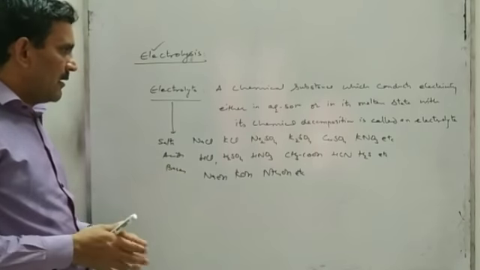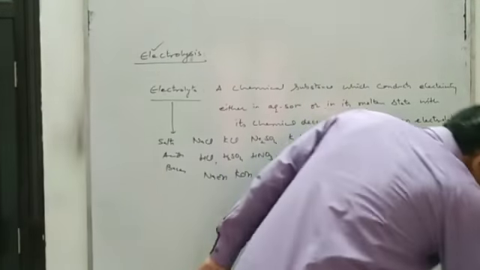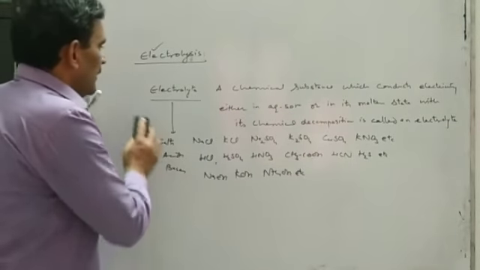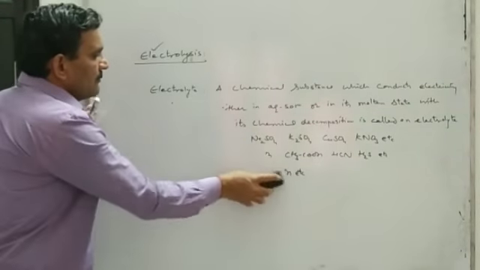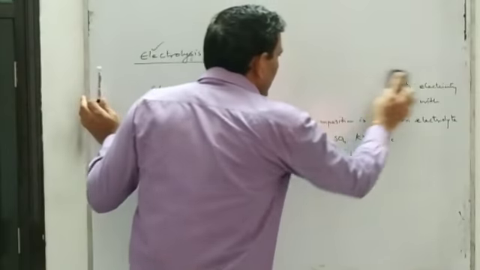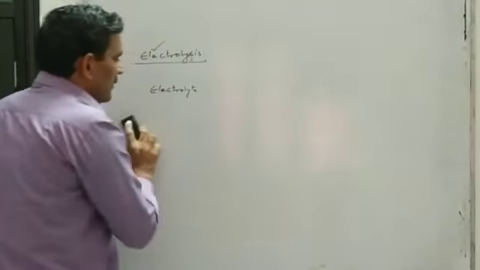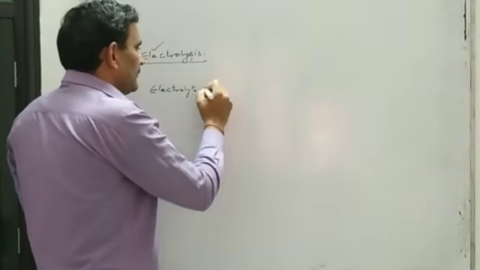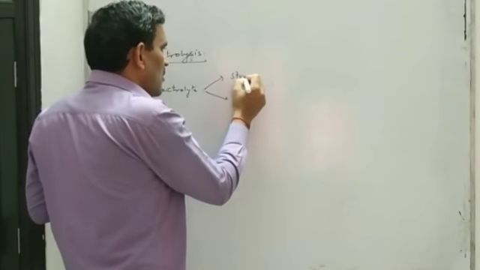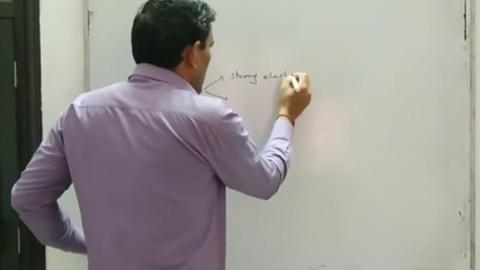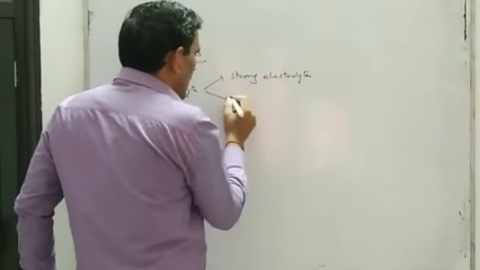But electrolytes are also further of two types. I think you know, strong electrolytes and weak electrolytes.